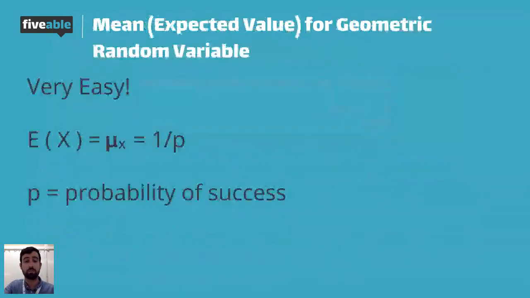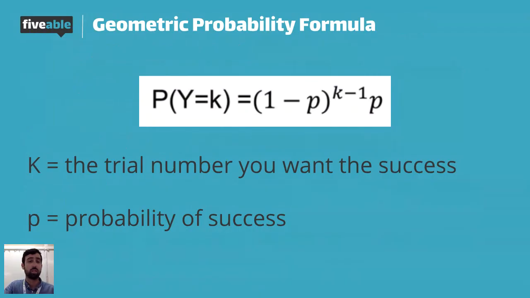To break that down for you, if we were to figure out the probability that the first kid who has blood type O is the fourth child, you would do 1 minus 0.25 to the power of 4 minus 1, which is 3, times the probability of success, which is 0.25.